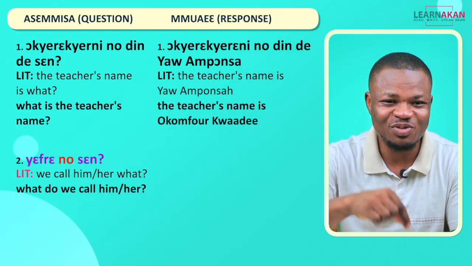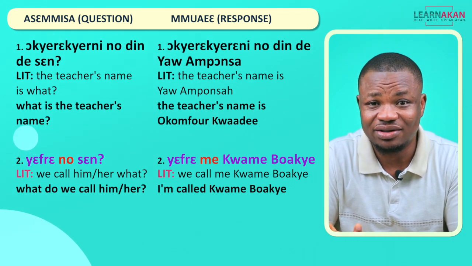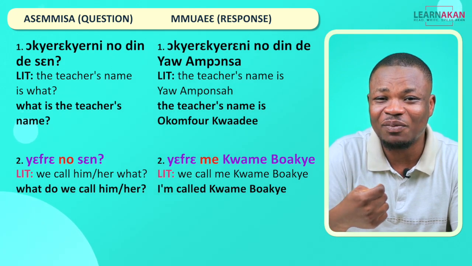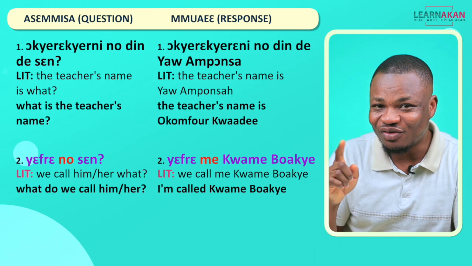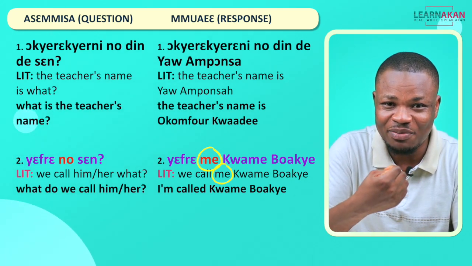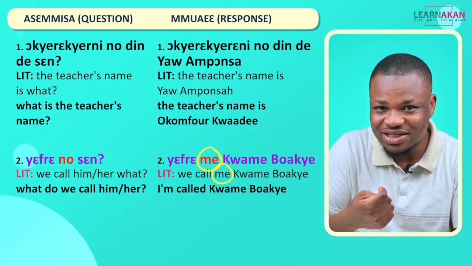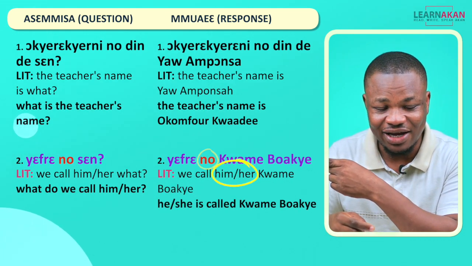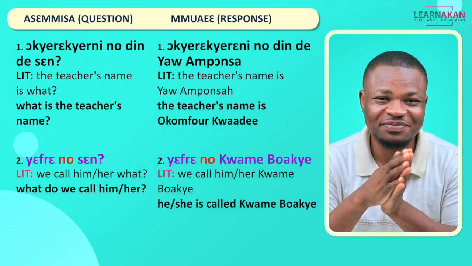So as a direct response to this, instead of Yefre me Kwame Boache, okay? Yefre me Kwame Boache. Now you are telling me about somebody else's name. So I told you to take note of the object pronoun me, because we had Yefre me. They call me, right? So we need to switch this me to him or her, right? So we have Yefre no Kwame Boache.